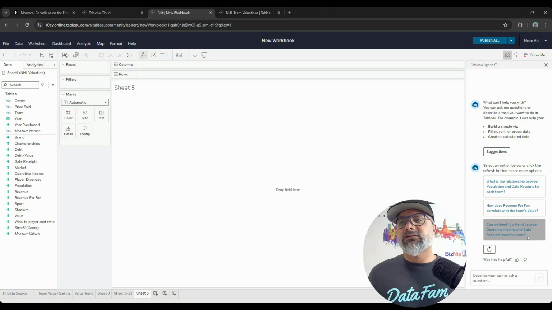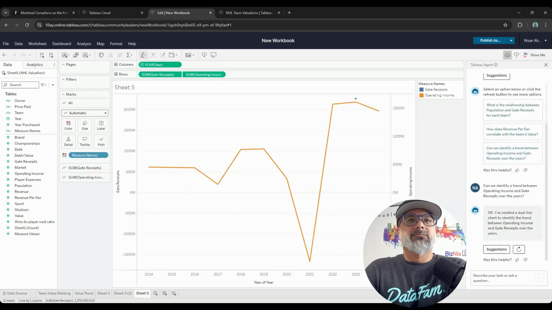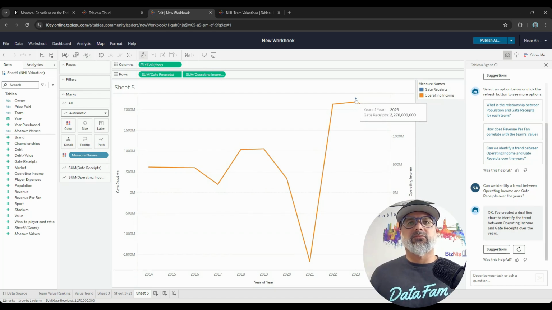Okay, can you identify a trend between operating income and gate receipts over time, over the years? Let's see what that is. Okay, so here's the thing. My data set does not have gate receipts over all the years, so it's not the best metric to show here.